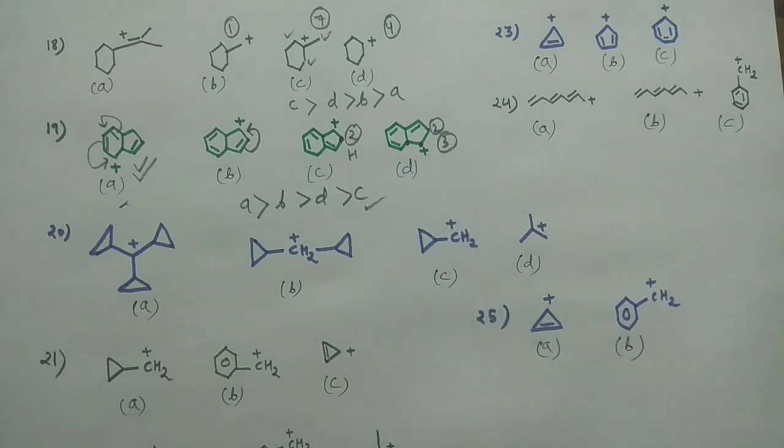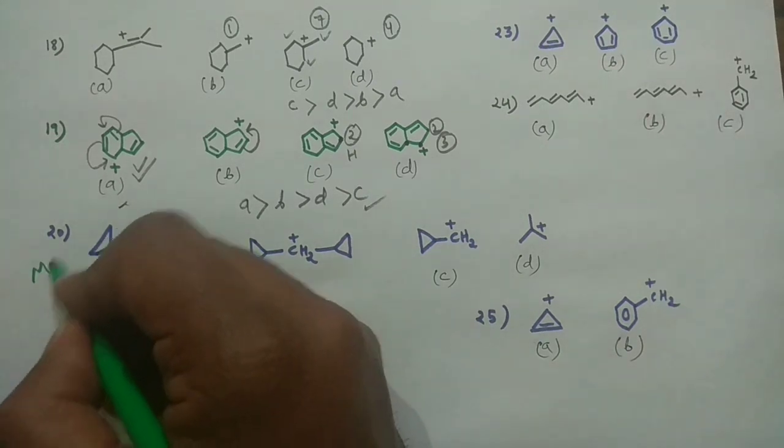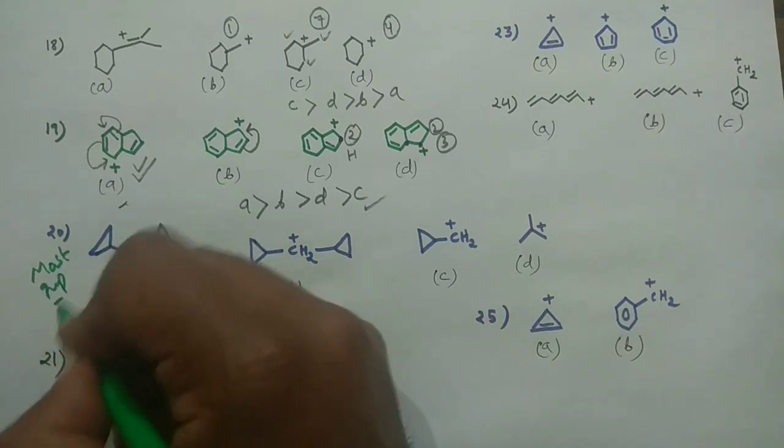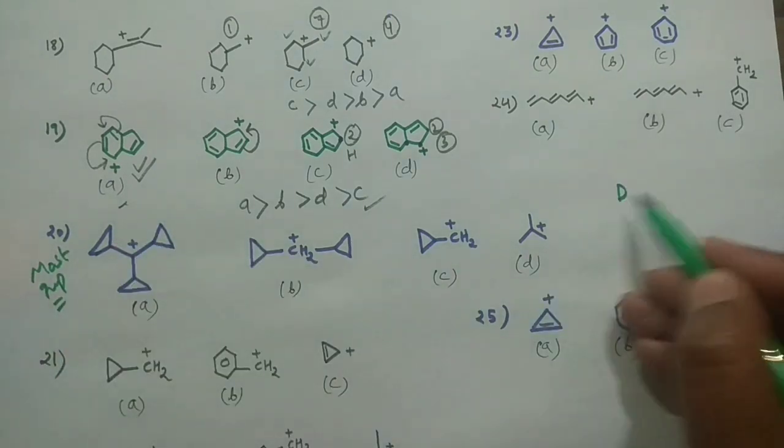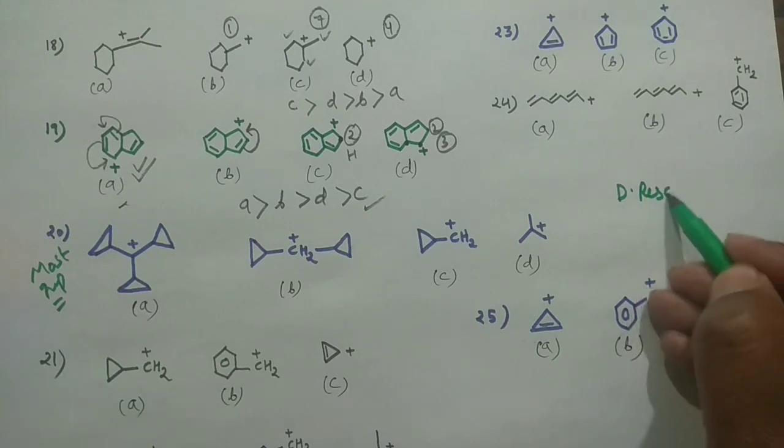Now the next question, which is again a very important, most important question, and you should know the dancing resonance.